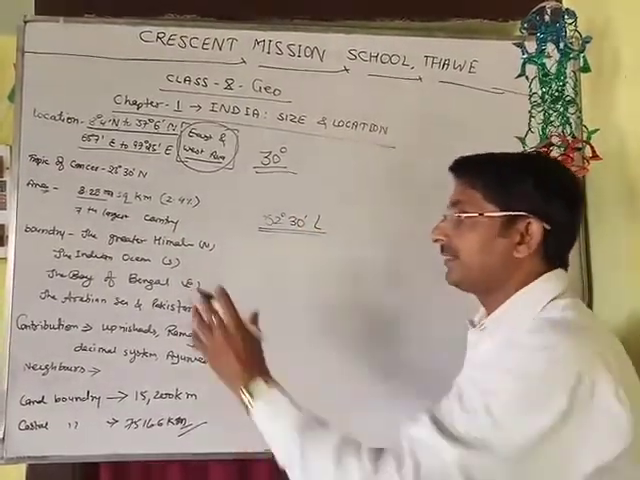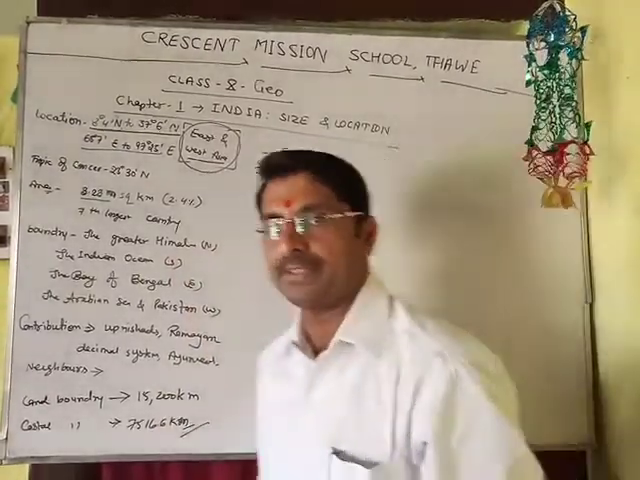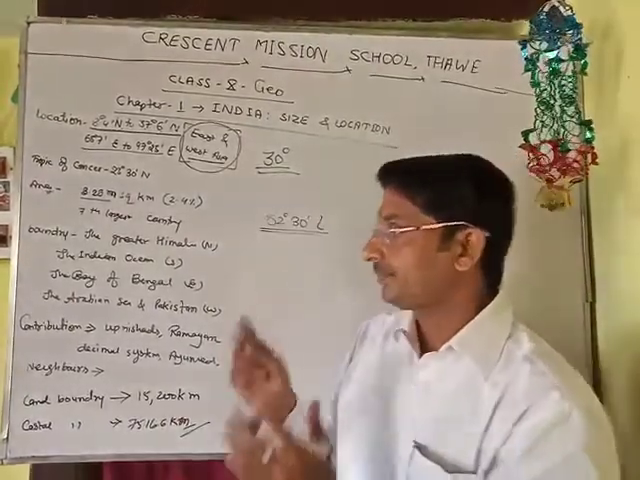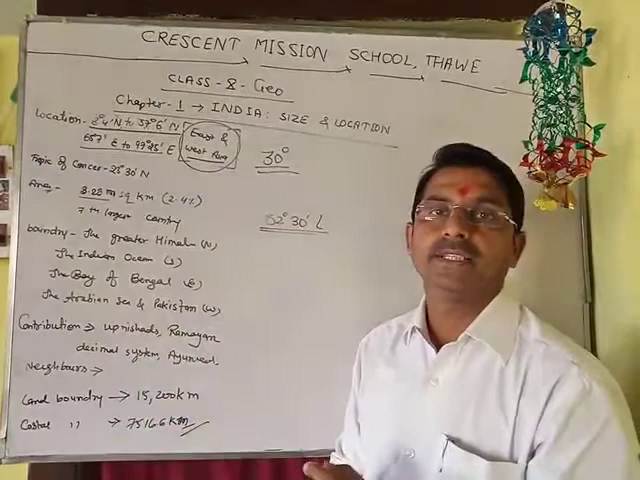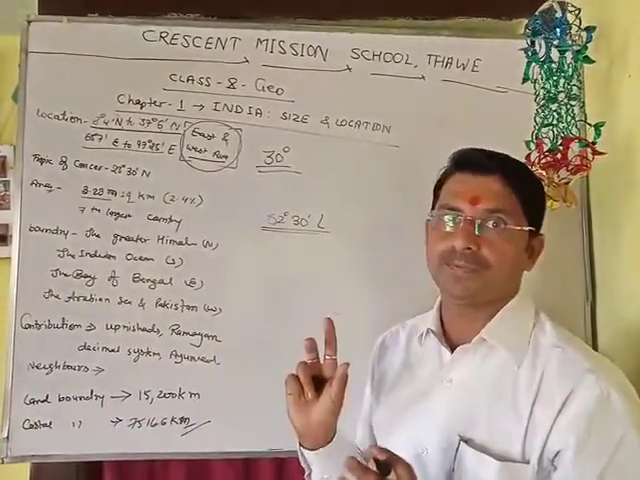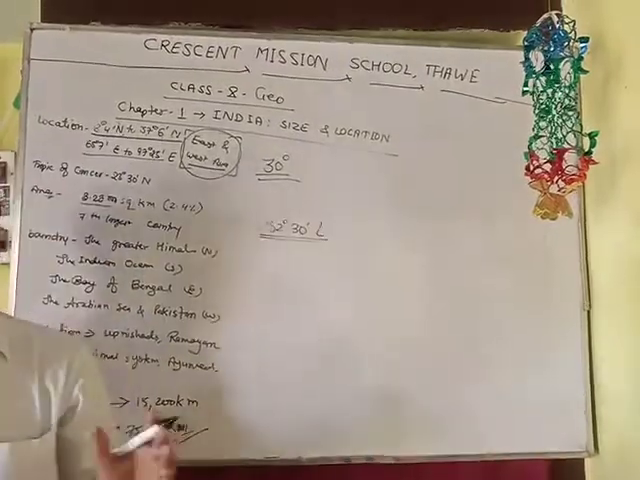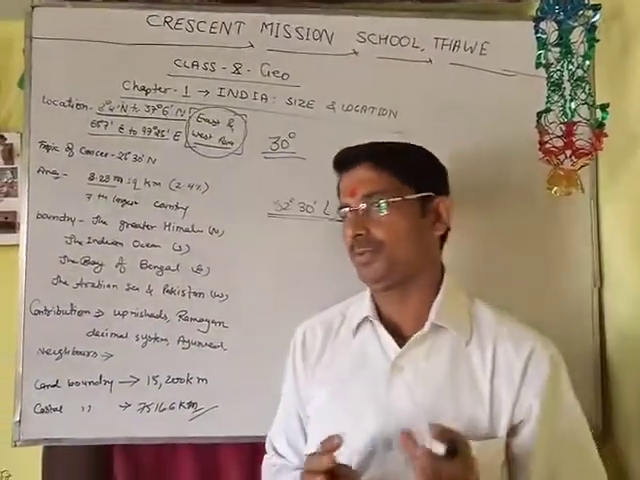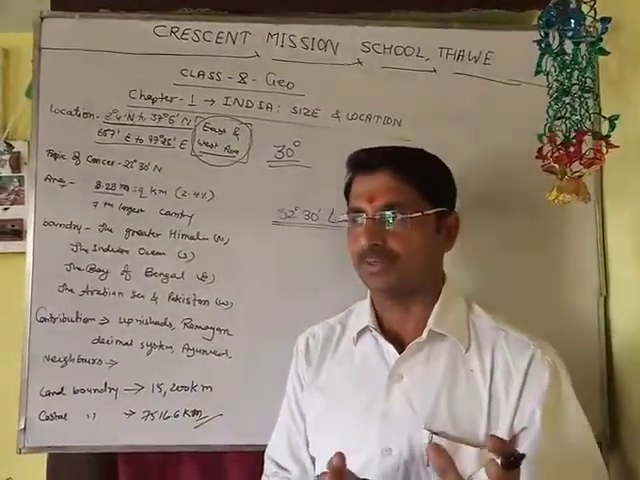India shares its boundary with many countries like Pakistan, Afghanistan, China, Tibet, Bhutan, Nepal, etc. India has an island neighbor in the form of Sri Lanka. India also has two island groups, which are Andaman and Nicobar and Lakshadweep, in the northeastern and southeastern part of it.